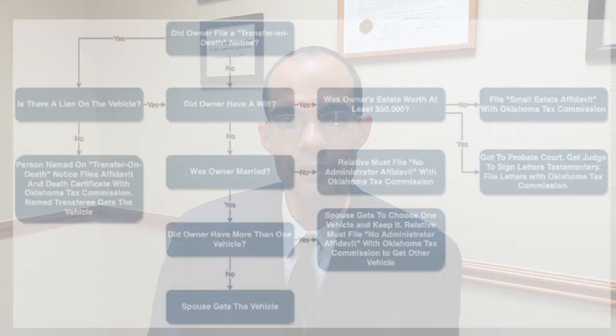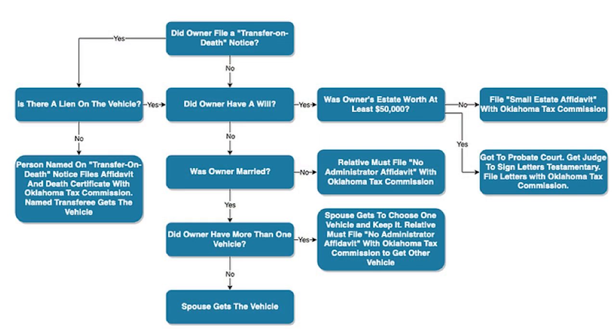Now, to better understand what to do when a motor vehicle owner has died, I've created this flow chart right here. And this flow chart is on my website at persaudlawoffice.com, and I'll post a link to this page in the description box below.